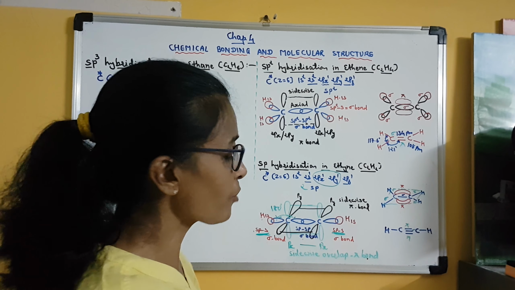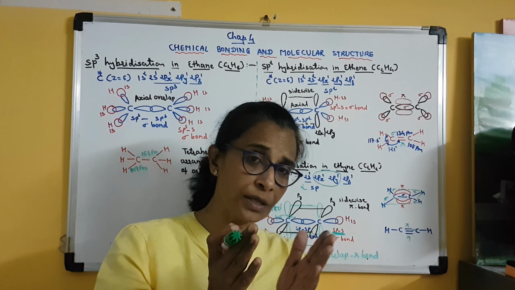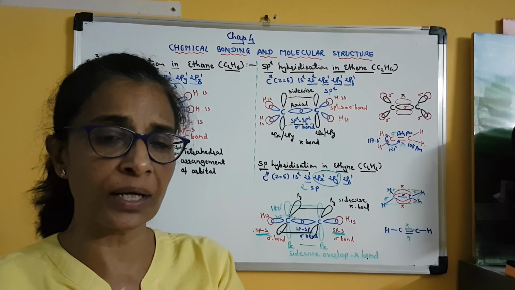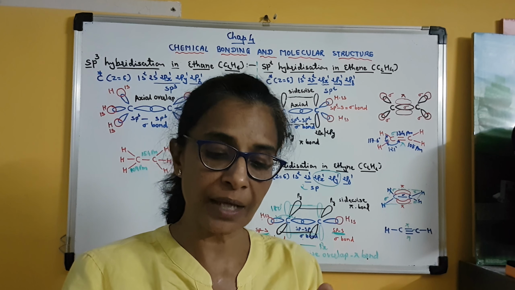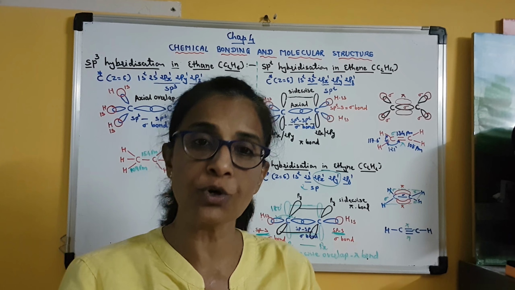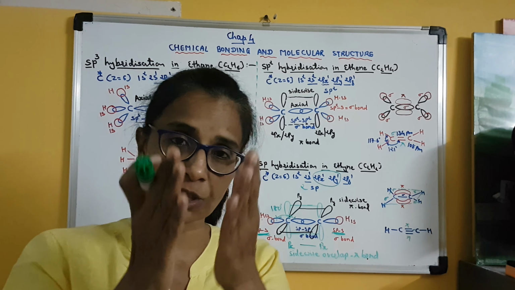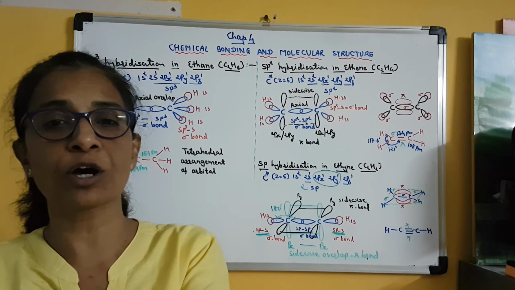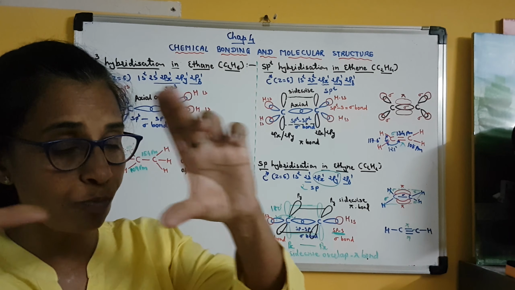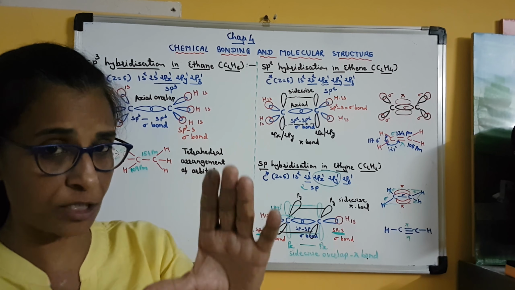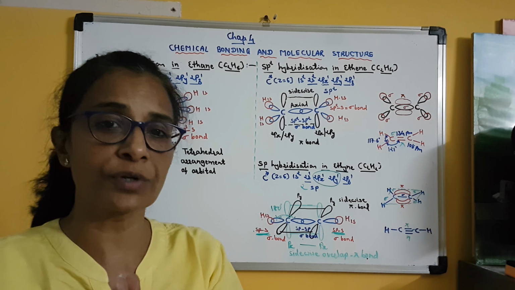Clear? Now apart from this, in your textbook one small table is given in which 3 or 4 different molecules are given, with different types of hybridization like sp, sp2, sp3, then dsp2, then sp3d2 or d2sp3. So these 5 different types of hybridization, their examples, and which atomic orbitals, or in total how many atomic orbitals, are involved. So that small table is given in your textbook, and you have to remember it for objectives, either MCQs or fill in the blanks.